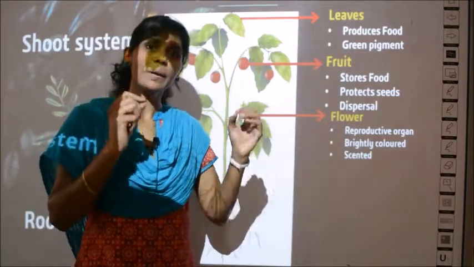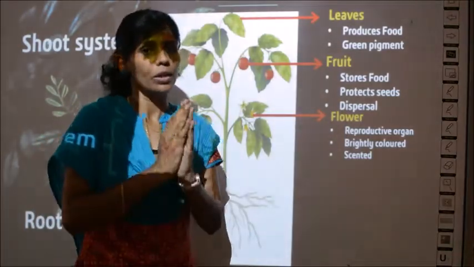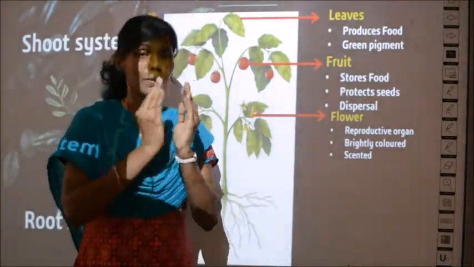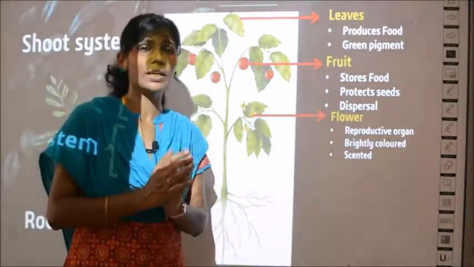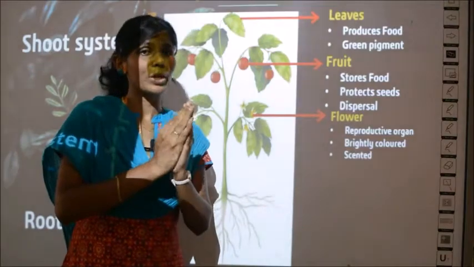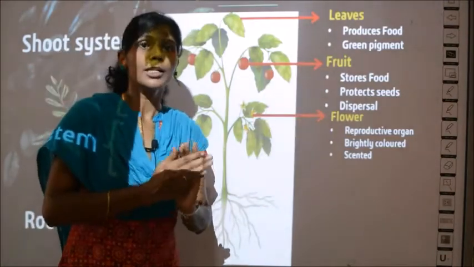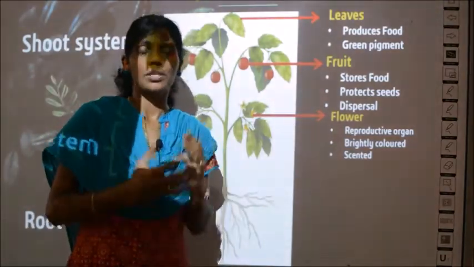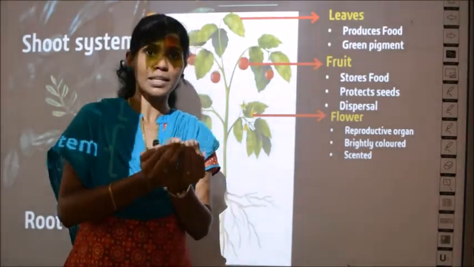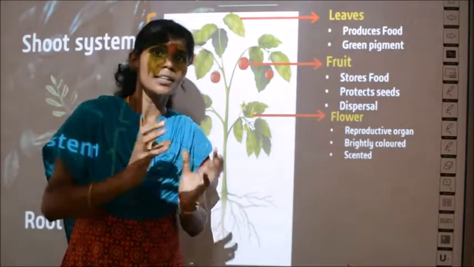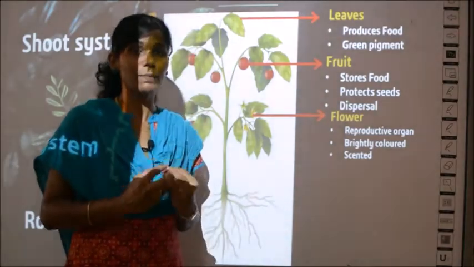Flower is the reproductive organ. What is a reproductive organ? In plants, if there has to be a fruit, first you need a flower, because the fruits are the products of reproduction. So for humans, the product of reproduction will be a child, right? Similarly, in plants, the product of reproduction will be the fruit.